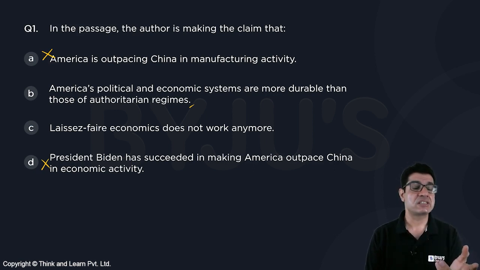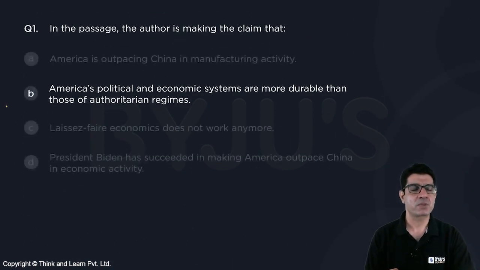It is also giving us the example of Germany and how they have led into problem, whereas in America, where you do not have that authoritarian regime, where you do not have that centralized control, that economy is on a rebound. So to say that laissez-faire does not work anymore will actually be false according to the passage, and thus C can also be eliminated. That anyway leaves us with B as our best answer choice for question number 1.